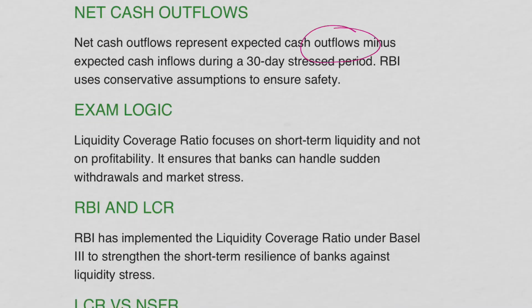Now, when we say outflows, what is included in them? It includes deposit withdrawals, loan commitments and short-term liabilities. Now, what do inflows include? Inflows include loan repayments and interest receipts. Now, RBI assumes conservative inflows to ensure safety.